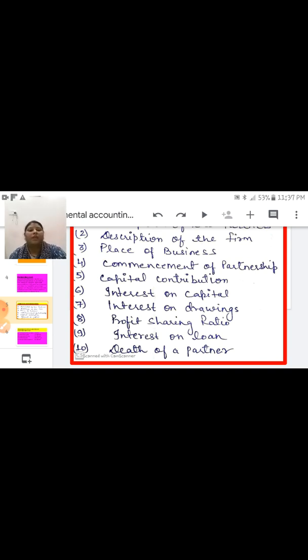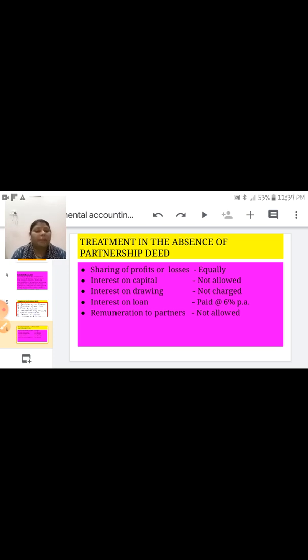Okay children. Next is treatment in the absence of partnership deed. It means if there is no written agreement, then what is the treatment? You know partnership deed is a written agreement. If there is no written agreement, you have to share profit and losses equally.